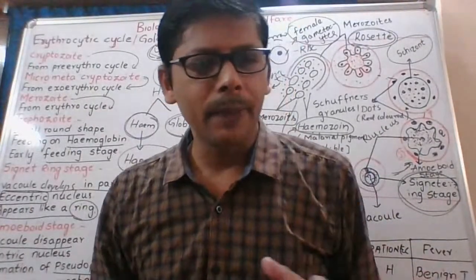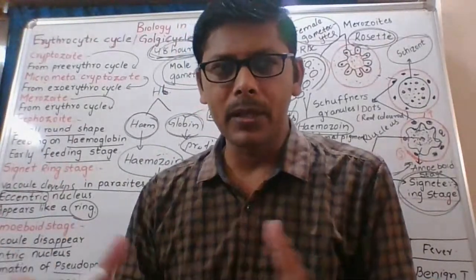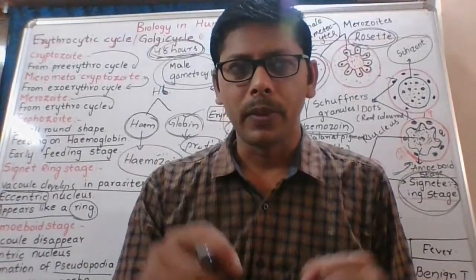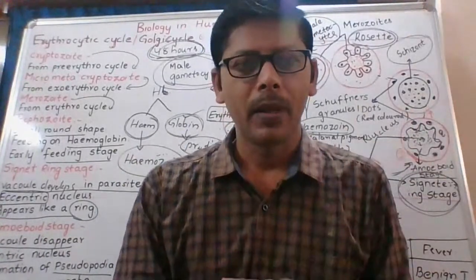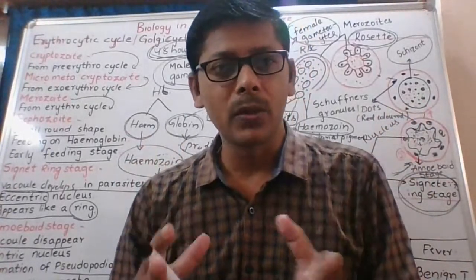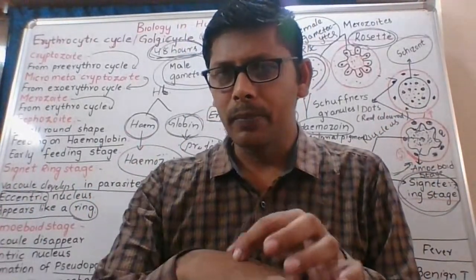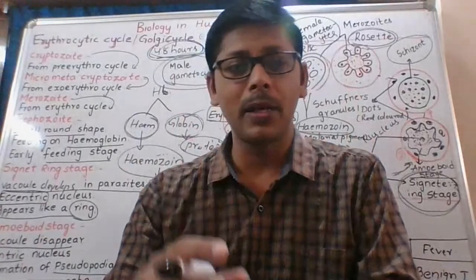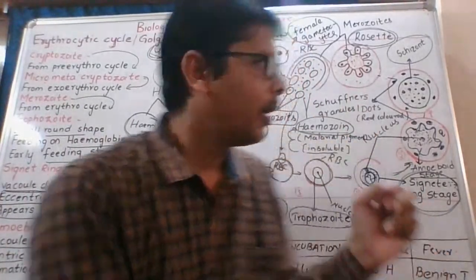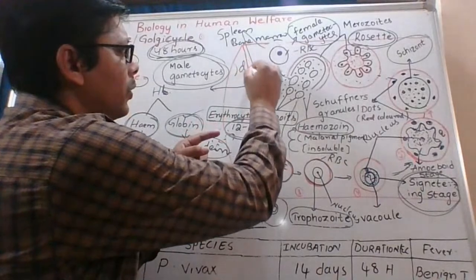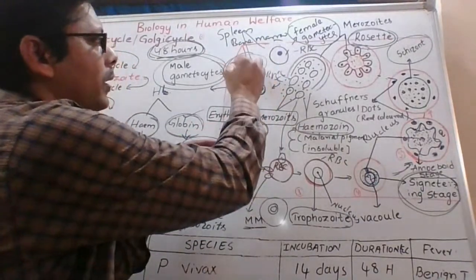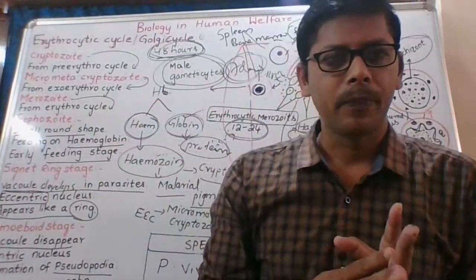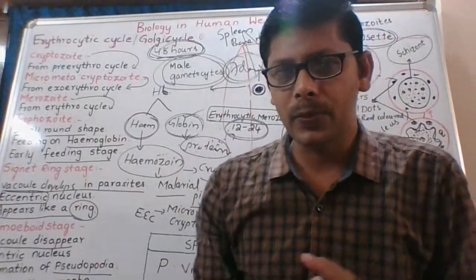Okay, why? Because night time is suitable, because the female Anopheles mosquito does not bite us during the daytime. Aedes mosquitoes bite during the day. Female Anopheles mosquito bites during night time. If these gametocytes come to the peripheral circulation during the daytime, they have to enter into the body of the mosquito within 1 week, that means 7 days. Otherwise, those gametocytes die in our body, so they will not be transferred to the next host.